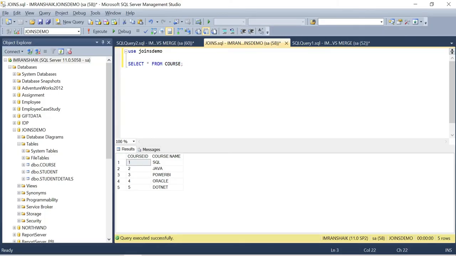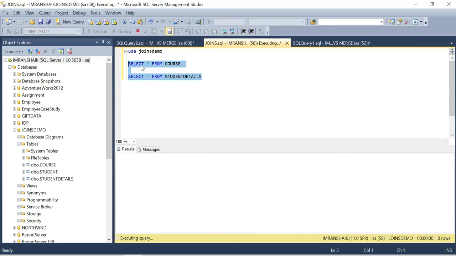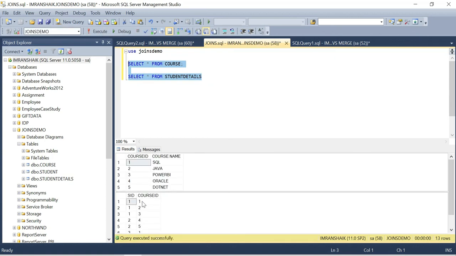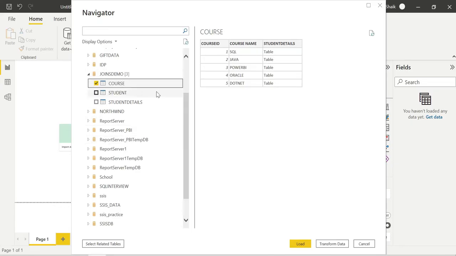Why? Because if I show you student details, select star from student details. Here course ID is there, right? This course ID and this course ID are getting matched. That's why it is already getting the relationship when I select the table. You can ignore that one, okay?